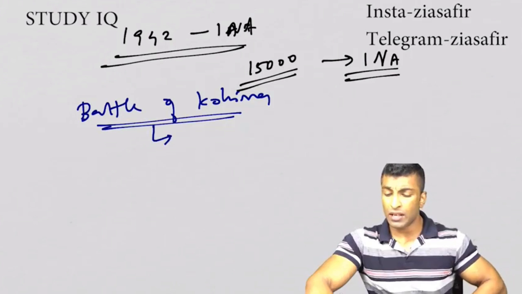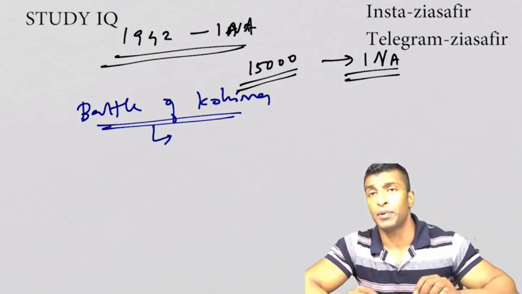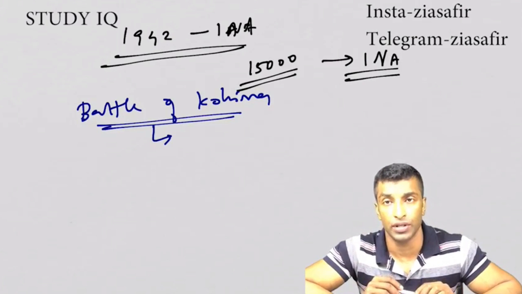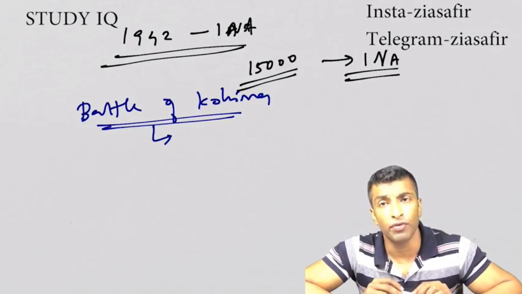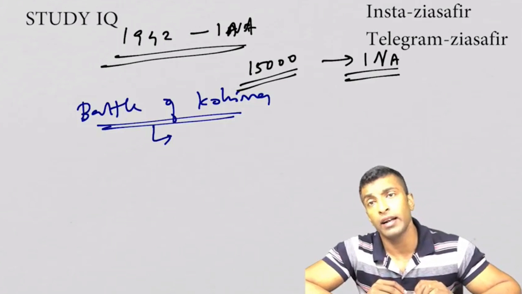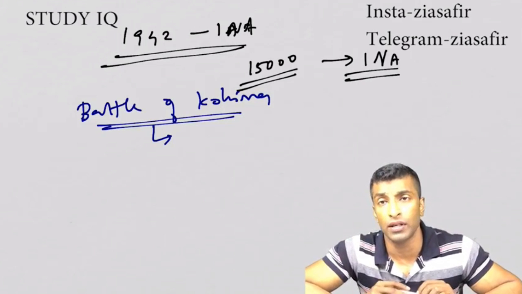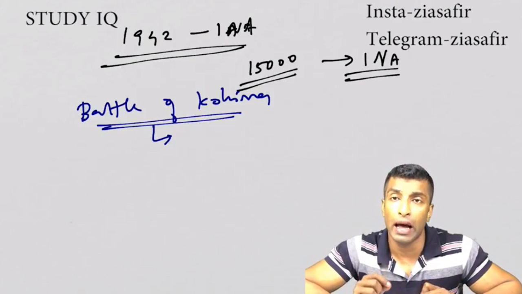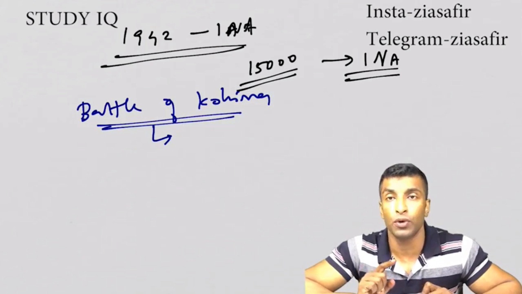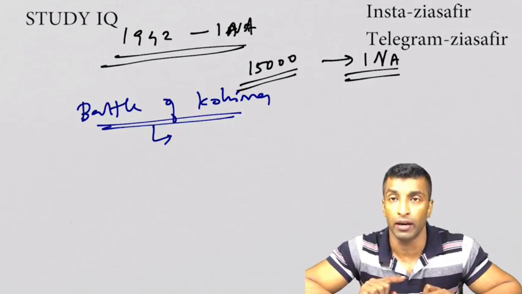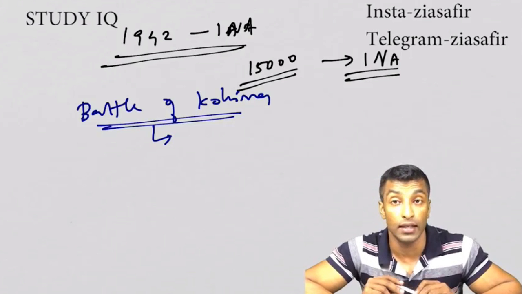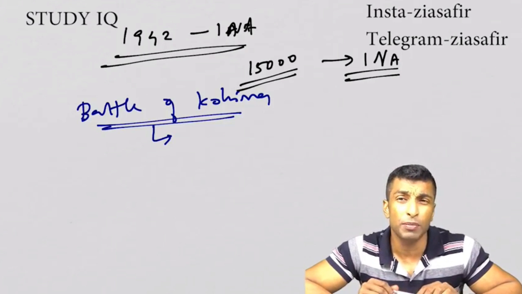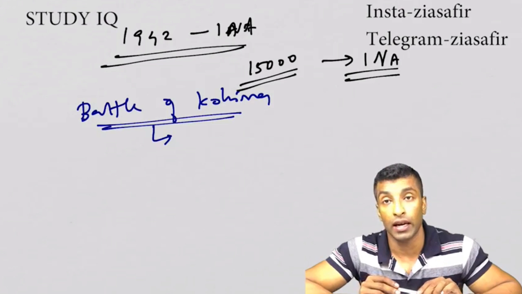There were some problems. Japanese soldiers started treating Indian soldiers as secondary, and that led to a lot of discontentment among the Indian army. Also, there was a thinking among the INA people about what would happen once the British were overthrown from India. Whether a Japanese invasion was going to happen or not was a question, and the Japanese were more cruel than the British. So that was again a big question.